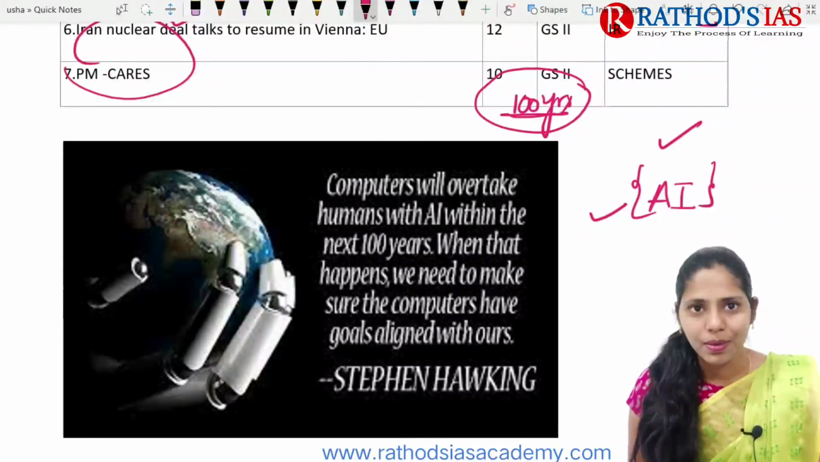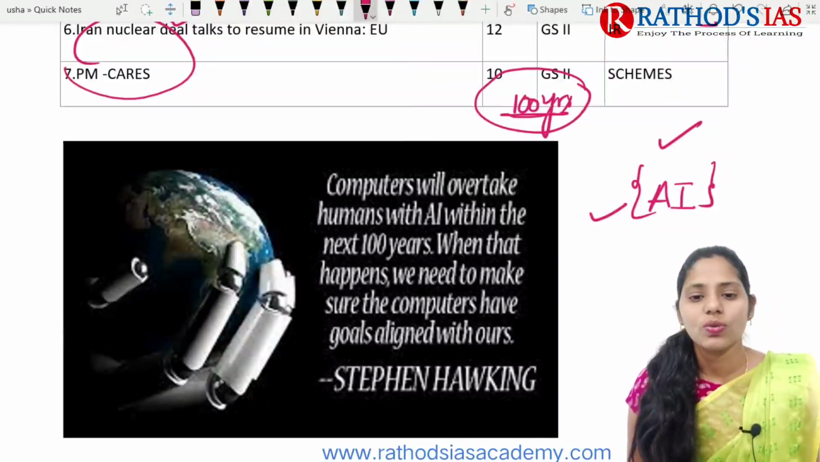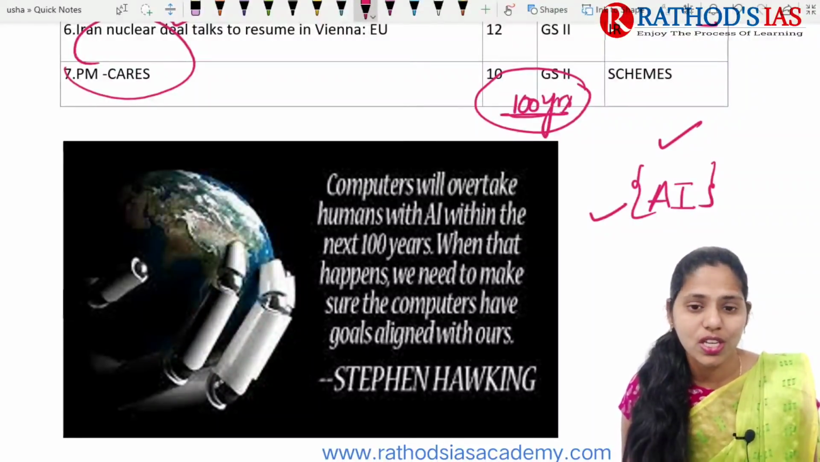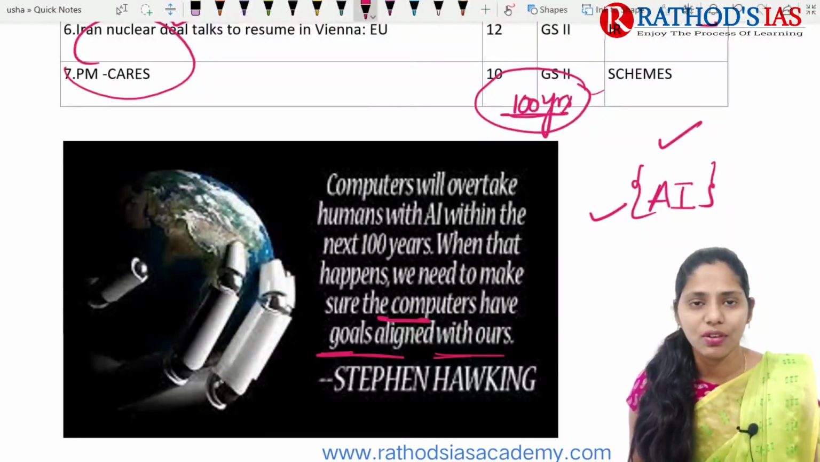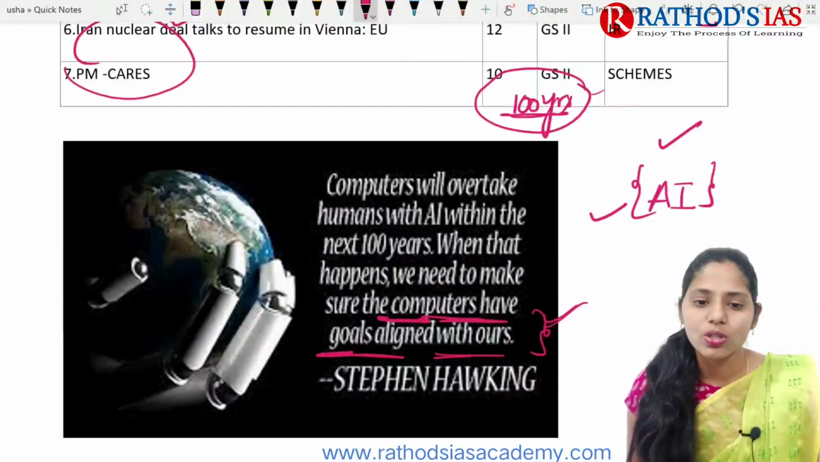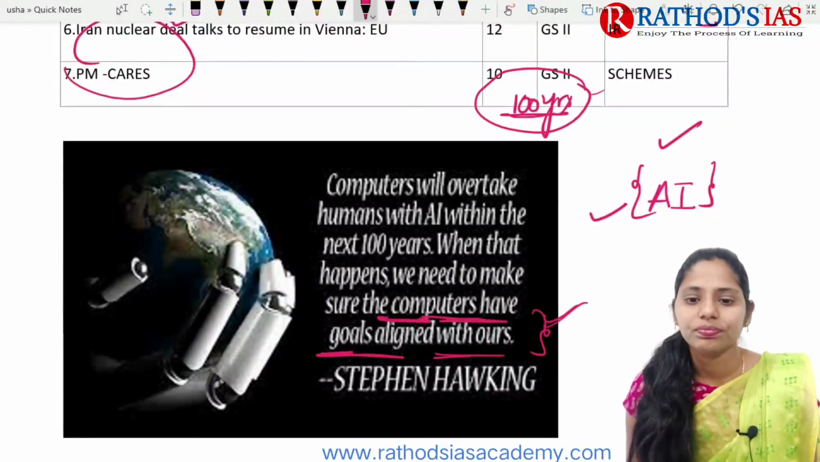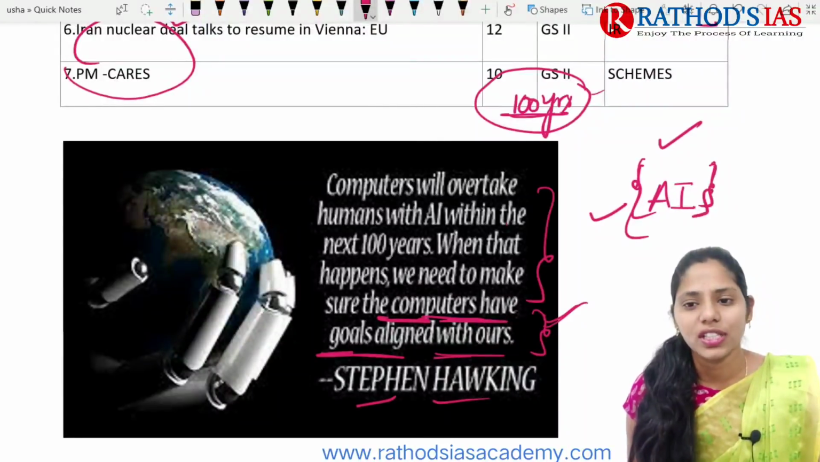So whenever humans are overtaken by computers within 100 years, when this happens, we need to make sure that computers have goals aligned with ours. So what are the goals we are having? Our goals, computers also need to be aligned with our goals. So this is the statement given by Stephen Hawking. So this is regarding artificial intelligence.